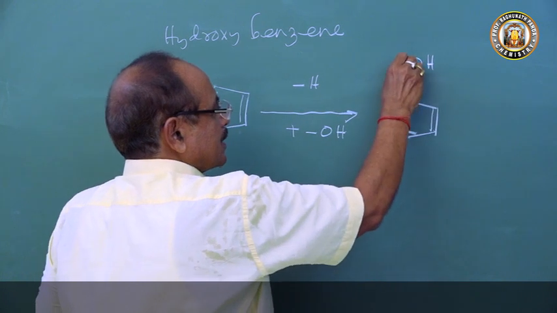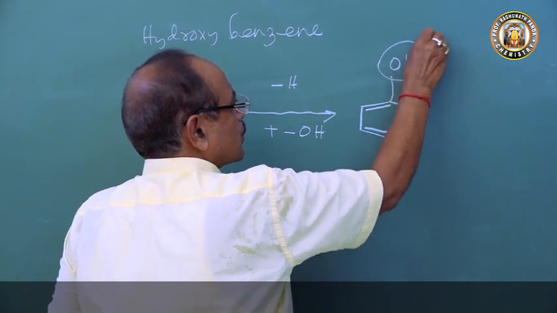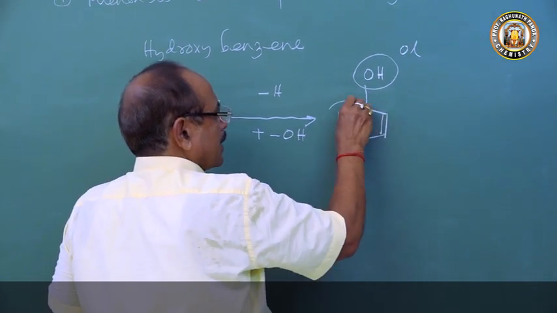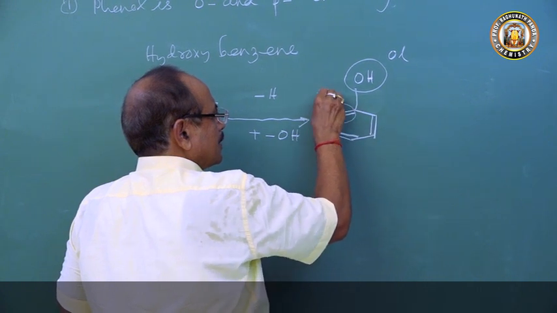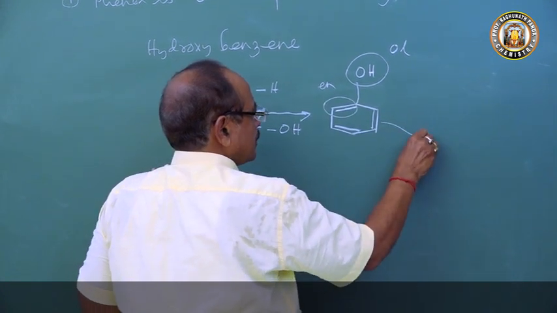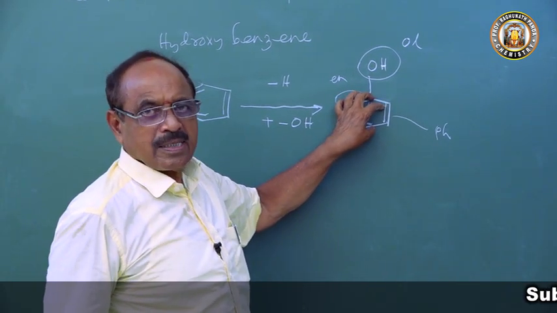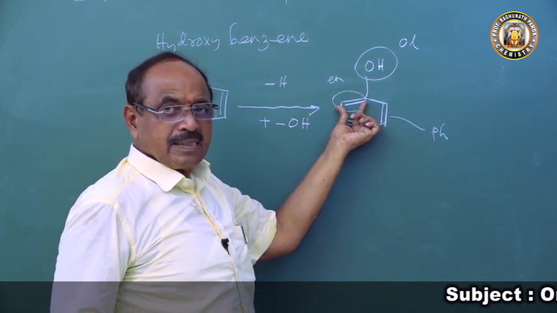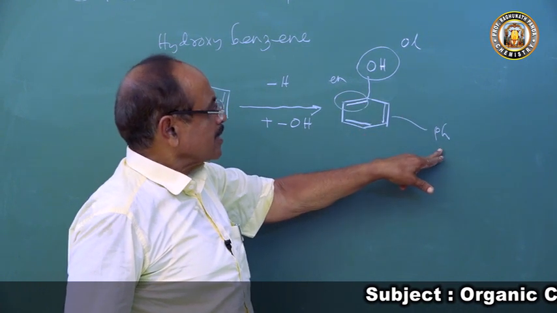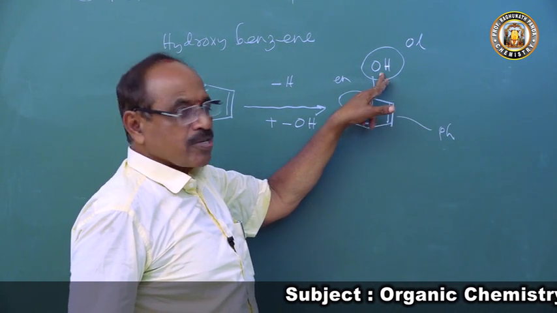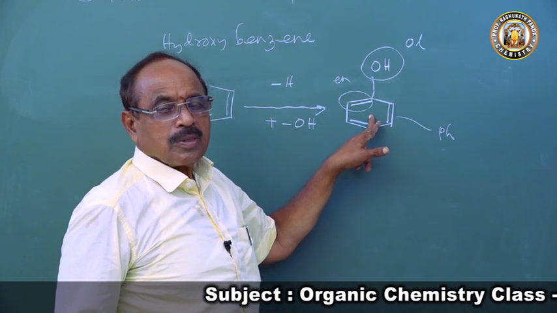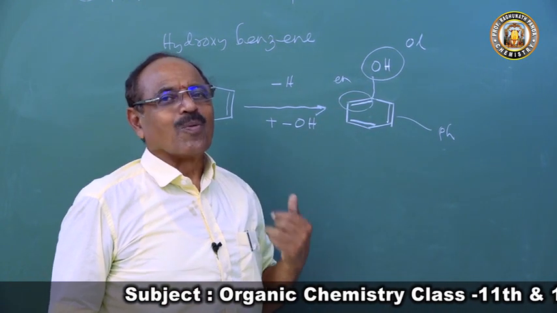So what is this? This is 'phen', this is 'ol'. The benzene nucleus is 'phen'. The OH is bonded through a double bond.